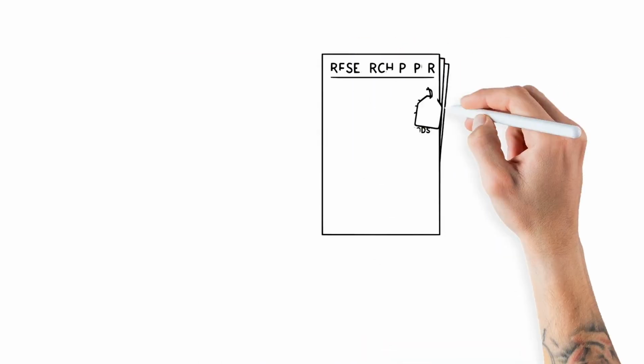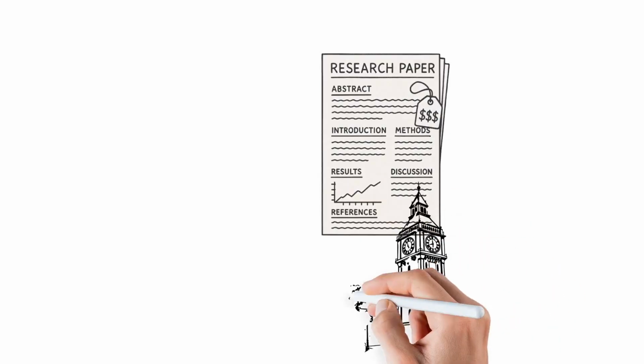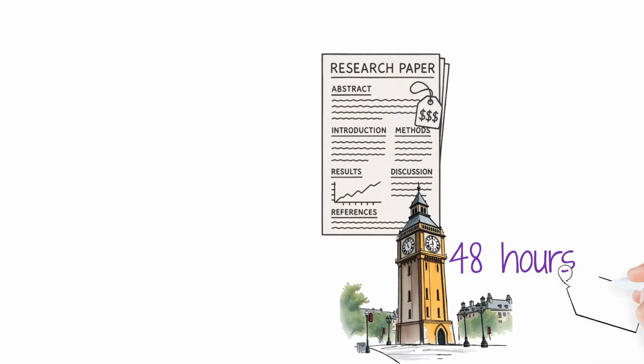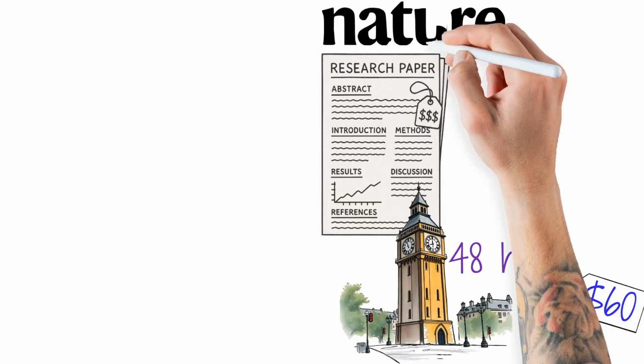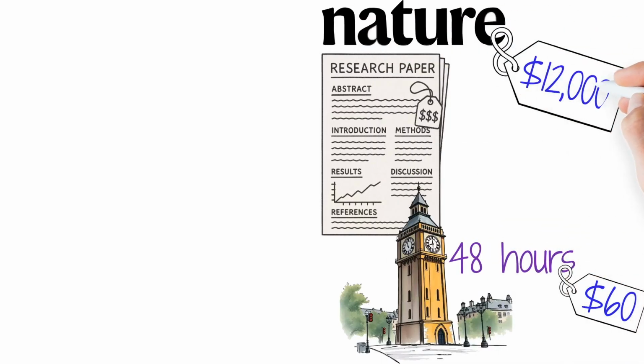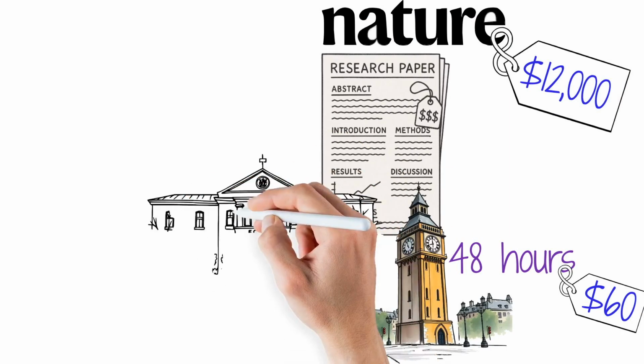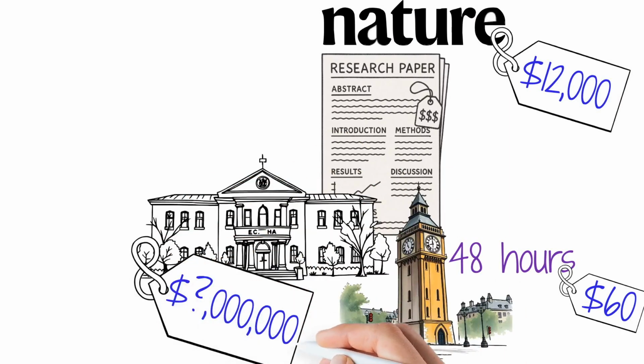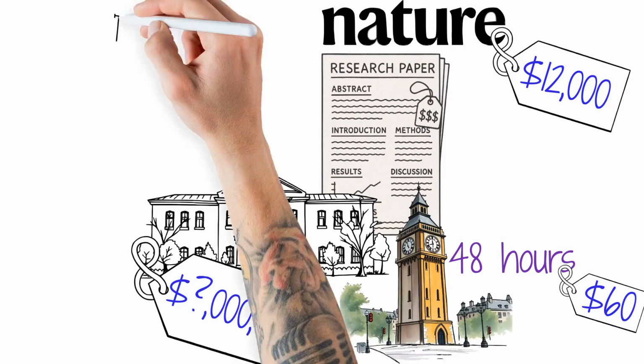Now, one major point of difference is in access. Access to journal articles comes with a financial cost. This could be for readers, who often pay for 48 hours access. It could be for authors through article processing charges, which can be up to $12,000 per paper. It may also come by charging institutions, restricting access to only those fortunate enough to work at those institutions that can afford to pay high subscriptions.